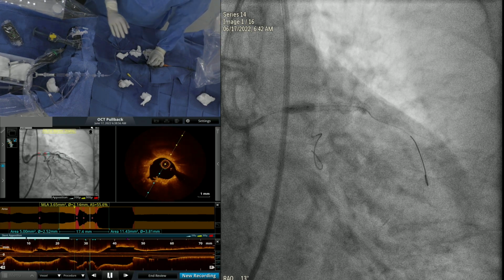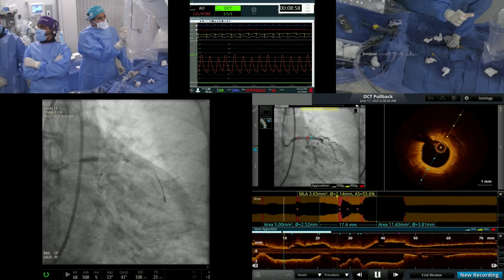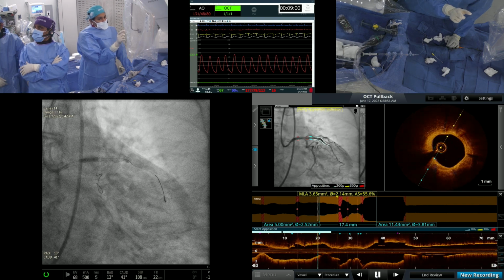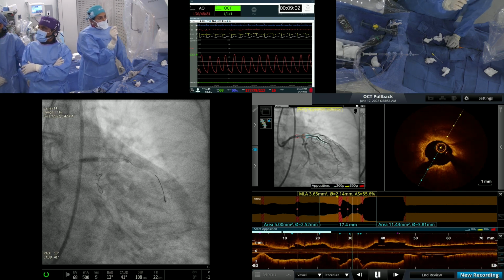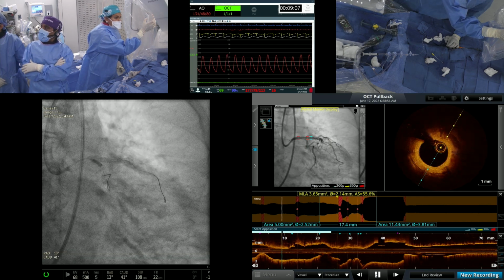Yes, absolutely. We'll come back to that. Let's finish. So this is the Wolverine there. We went up to 18 atmosphere. You still see it is not completely expanded. So that is very important for us to know at this stage.